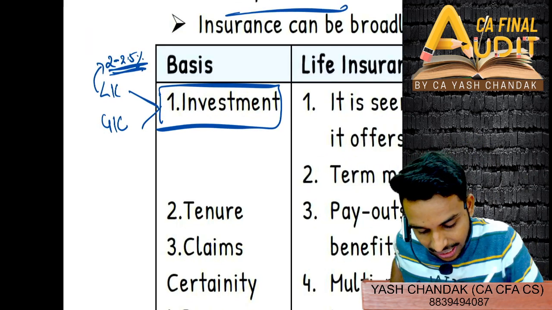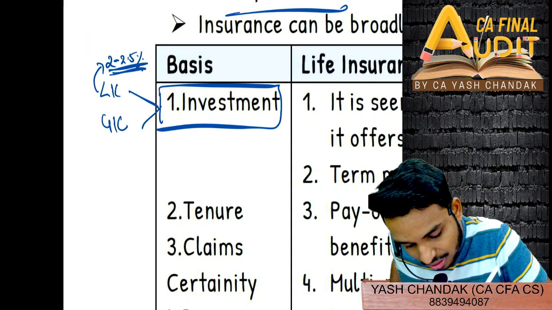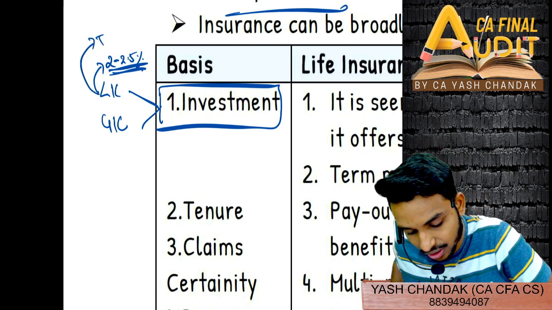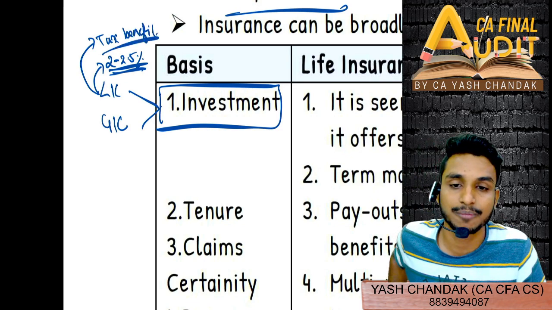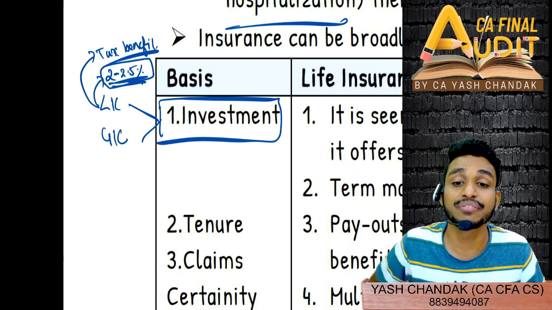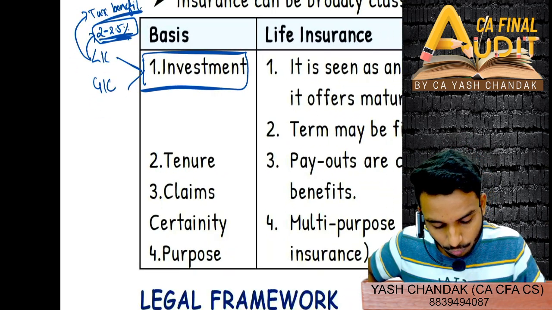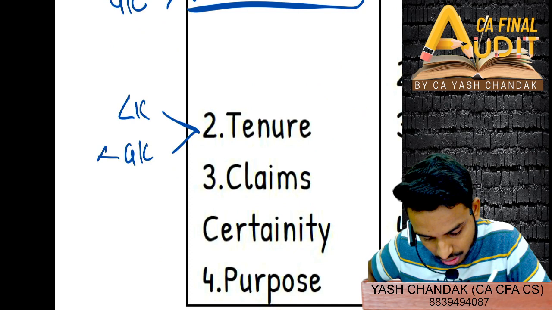what I was saying, you can also tell me why LIC is also called an investment product? Because of the tax benefit, right? So you also get tax benefit from investment in LIC. That is not considered in the 2 to 2.5%, the tax benefit that you get, of around 1.5 lakh in ATC. Now what is the tenure generally of LIC and GIC? What is the tenure of GIC generally?